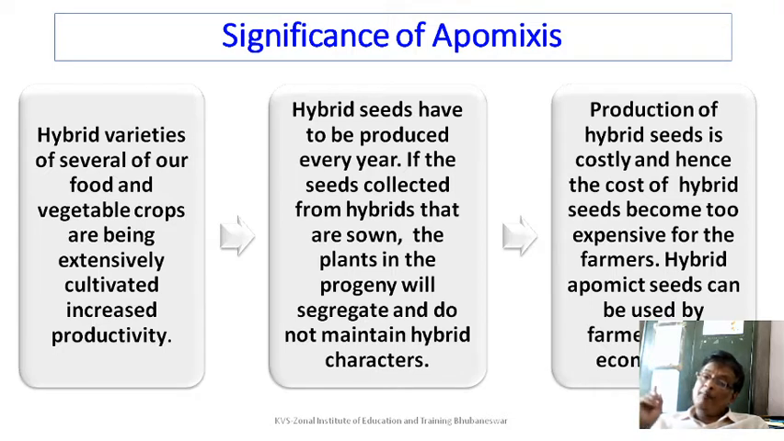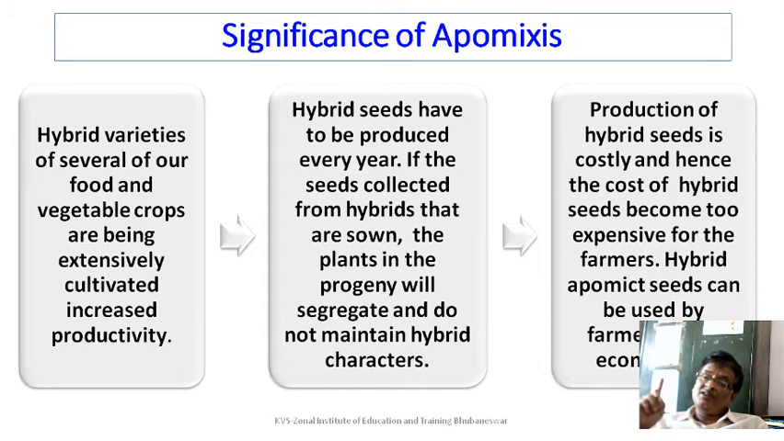But hybrid apomictic seeds can be used by the farmer and it is very economical, because apomixis is a phenomenon where fertilization is not happening. So there is no segregation. So in case apomictic seeds are there, having high yielding quality, their seeds can be sown in the field. Once the crop grows, they can collect these seeds and again replant.